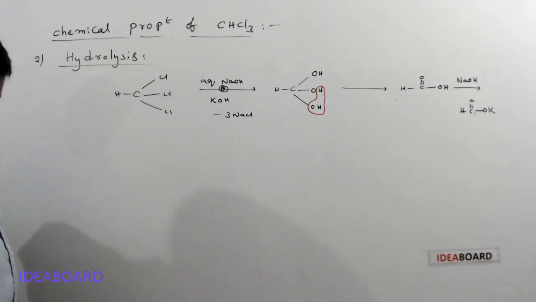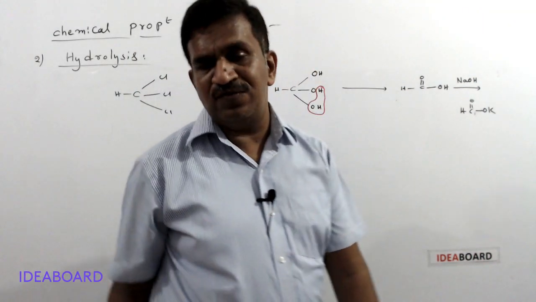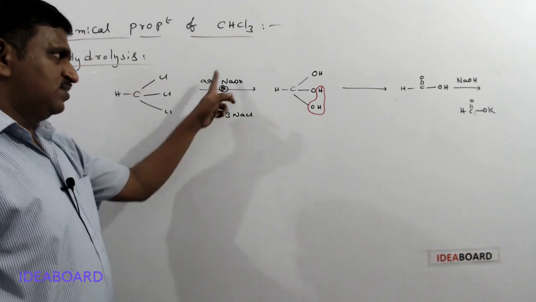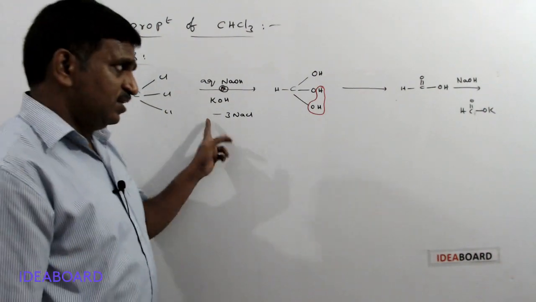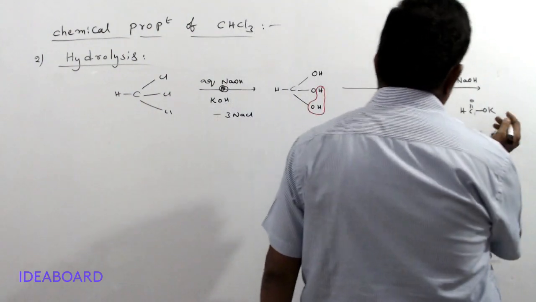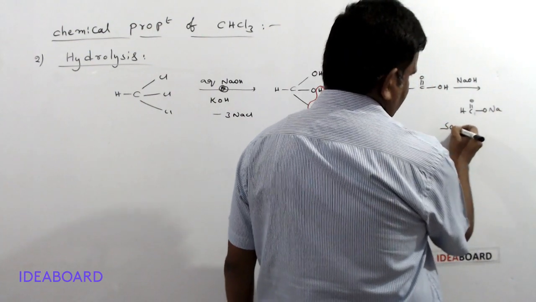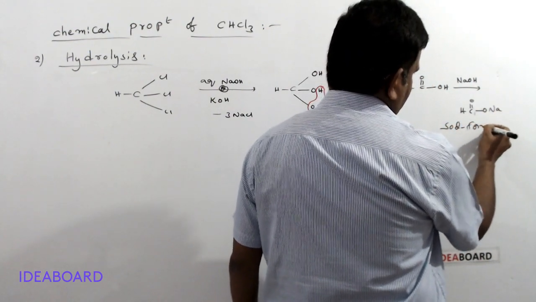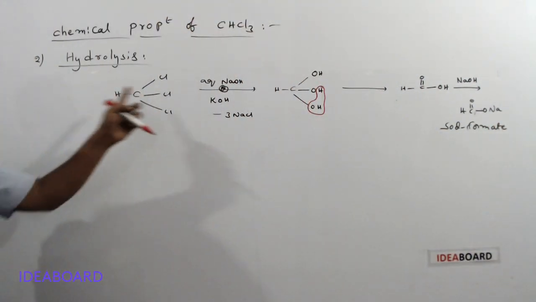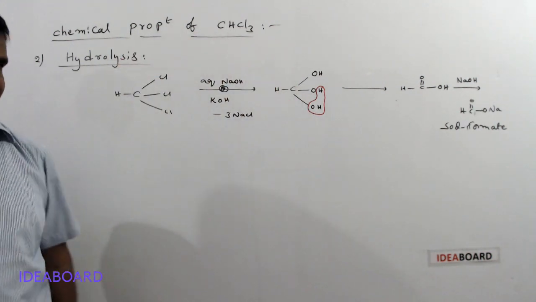In this, they asked a question: how many moles of NaOH or KOH are used for the hydrolysis of chloroform? Tell me, 3 or 4? Here I wrote 3 KOH or 3 NaOH, but the fourth one is there, till the formation of potassium formate. Or suppose sodium hydroxide is taken, then you get sodium formate. Till the formation of sodium formate, the reaction occurs. So this is the hydrolysis reaction of chloroform, which finally gives sodium formate.